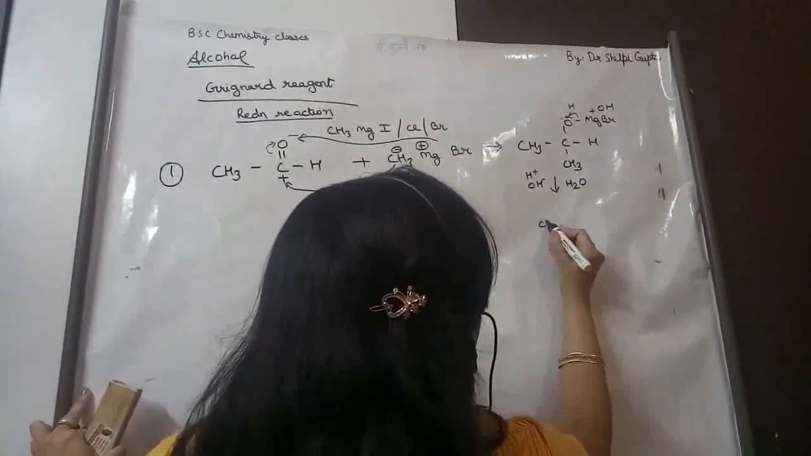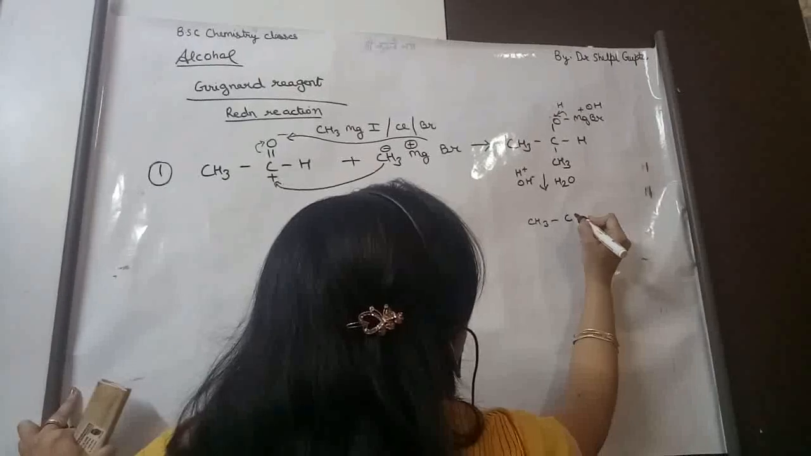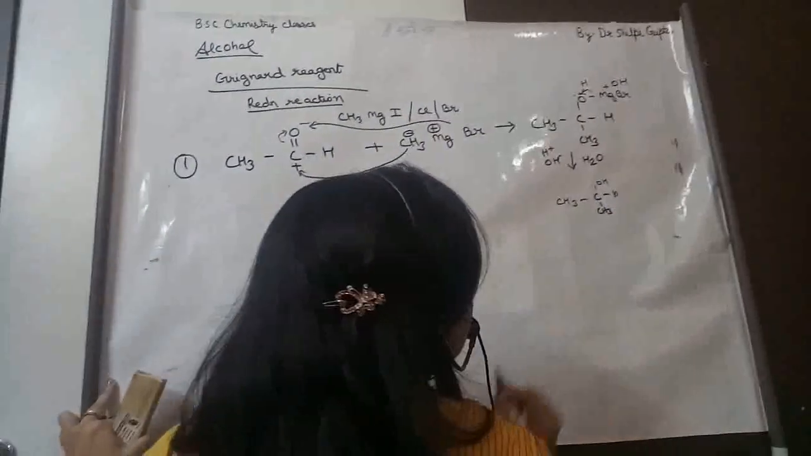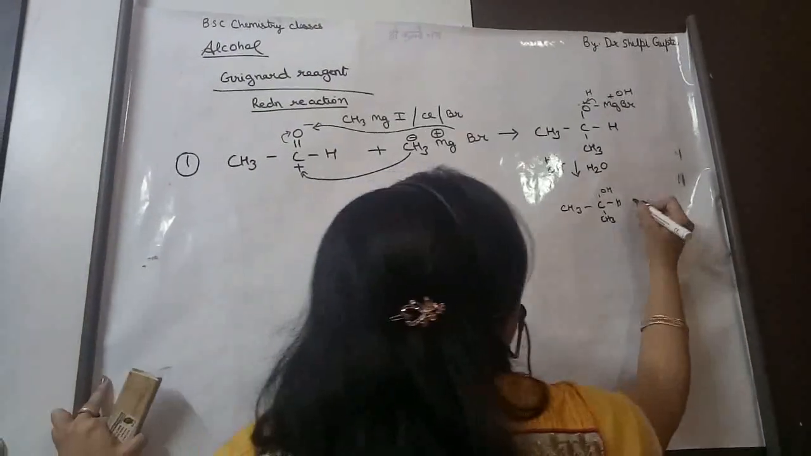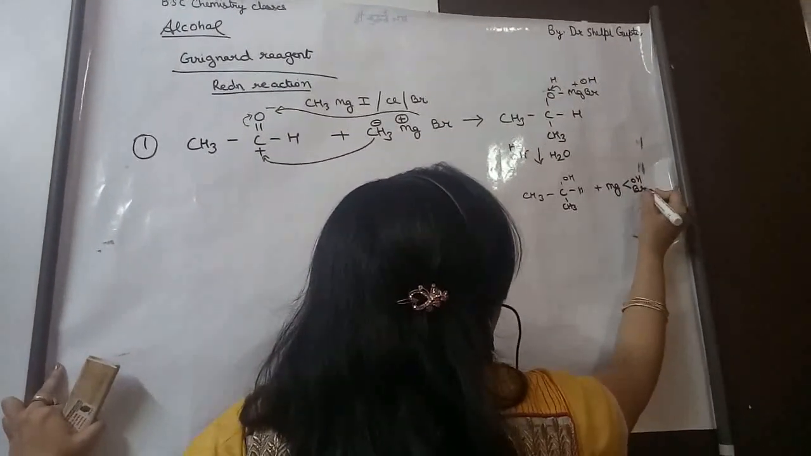Okay, and what will form? The bond will break. So what will form is CH3, CH3, CH, OH. This is isopropyl alcohol, along with magnesium hydroxy halide.